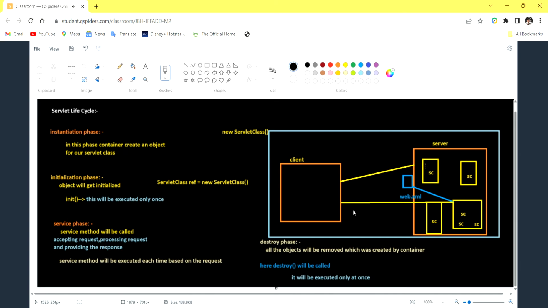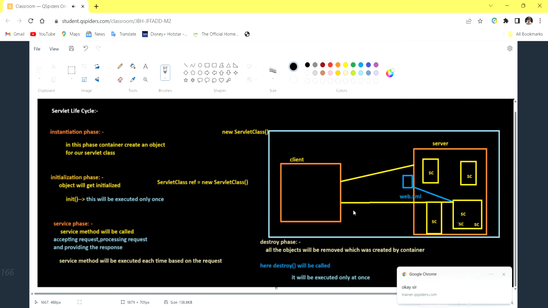So the container understands, now I have to create an object for this class, call the init method, later the service method. After the execution, I have to call the destroy method. When the service method is called, there we are going to process our request and send our response. Don't think that web.xml is a container.